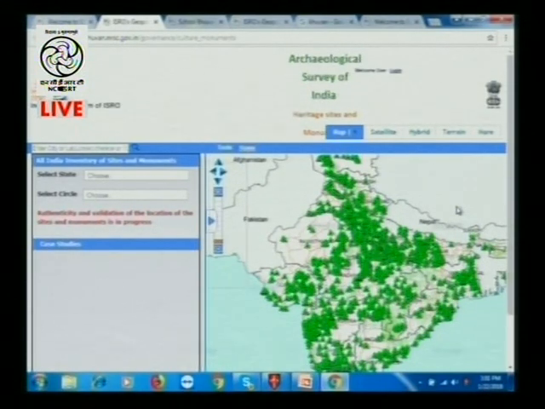Here the options have been given. They can choose whichever state they like. Click at the states, click at the monument, and you will find the details. And again, those who want to contribute can collect their own data, register on the site and contribute to this portal building process, because your one little help is going to help millions.